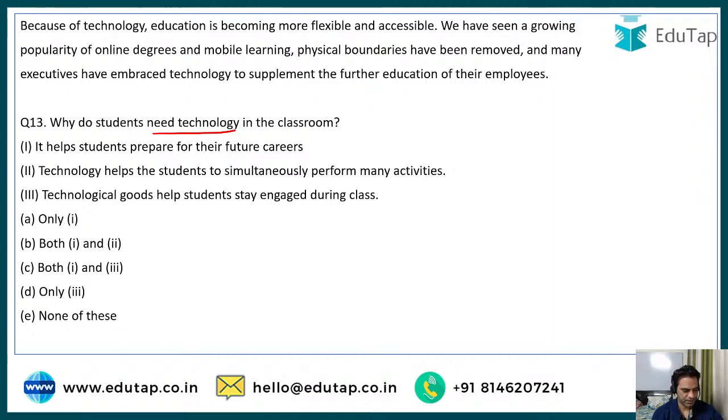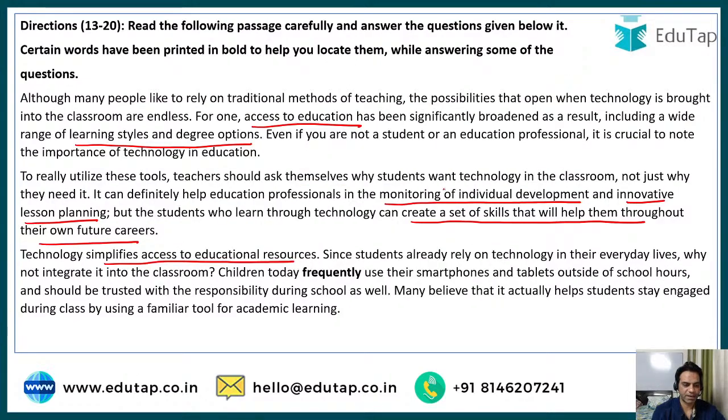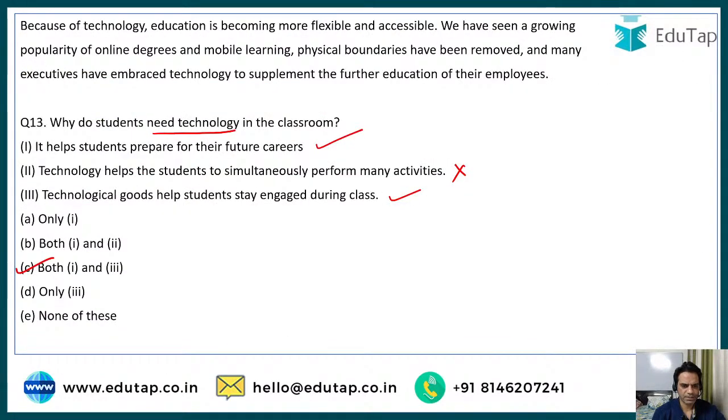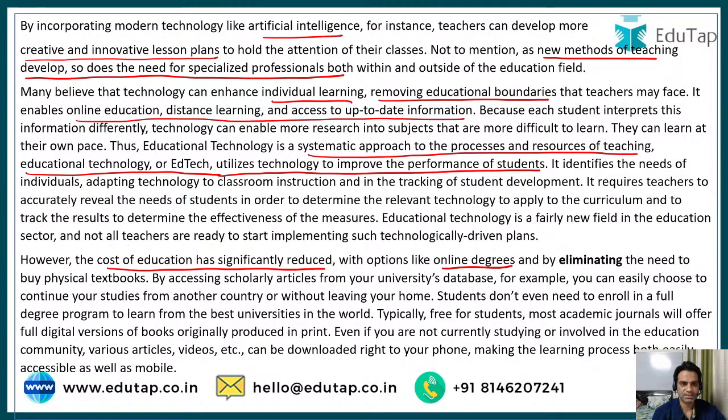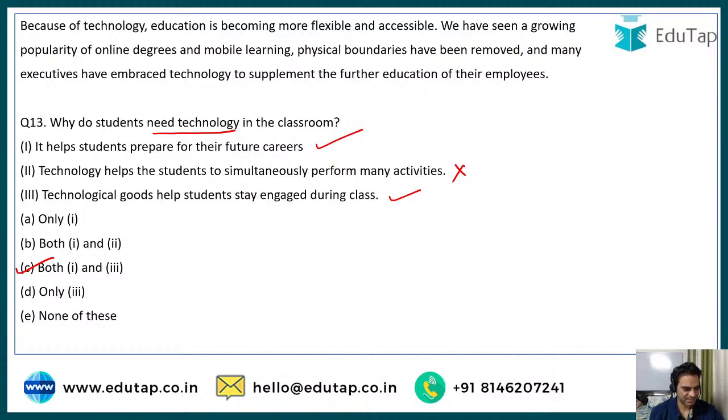Very good, Pritham. Very good, Anjali. The correct option is option number C, guys. See, it helps students prepare for their future careers and stay engaged. Both were given, but option number B, that was not given. And I can remember marking it down. See, the future careers, this is given here, and throughout their future careers, and what was the other part? Stay engaged during the class. Yes. Innovative and creative, right? So the correct option was option number C.